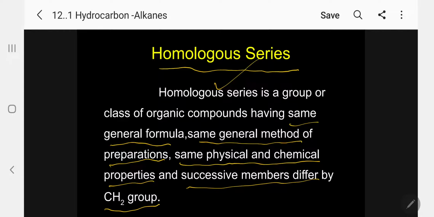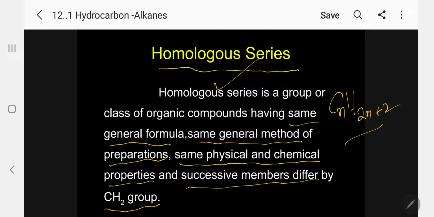That means all the members of the homologous series, for example, alkane, have the same general formula, CnH2n+2. This is the formula for alkane. If it is alkene, CnH2n; alkyne, CnH2n-2. So this is the general formula. Like that, we have a general formula for all types of organic compounds.